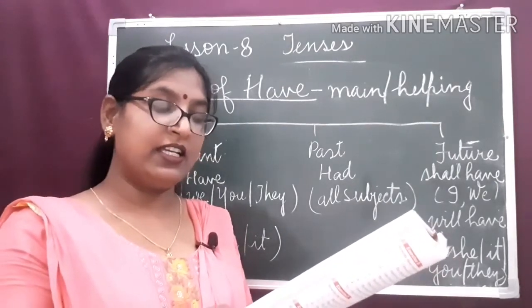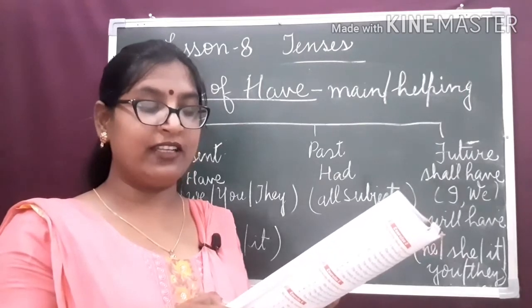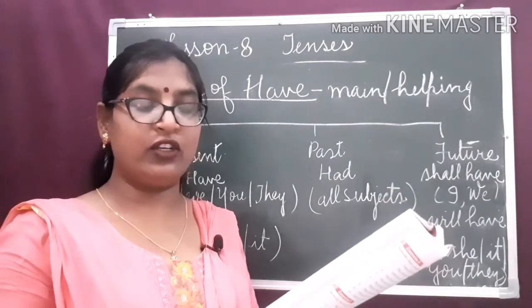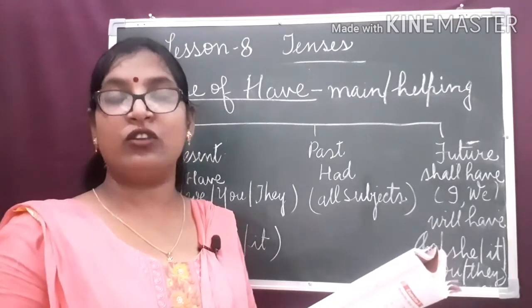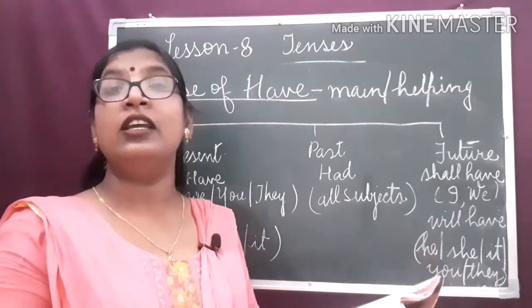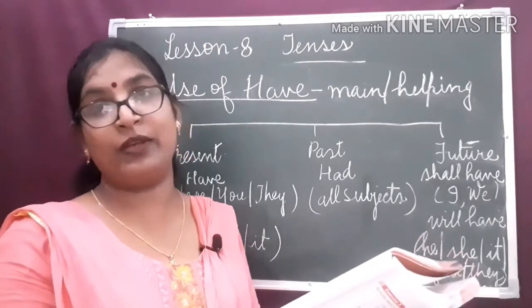Negative sentence: they will not have new friends in the new city. Will indicates future action. Not is the word of negation, and have is the base form.